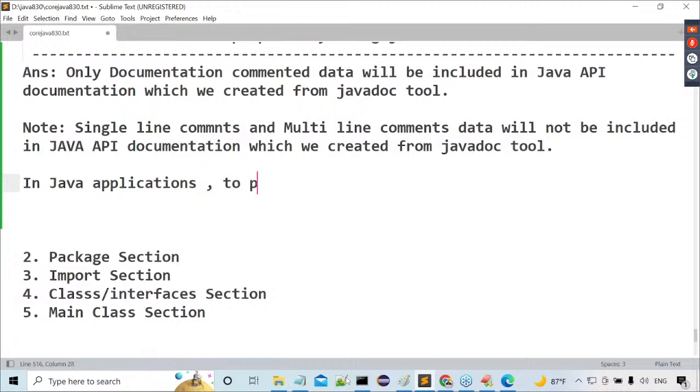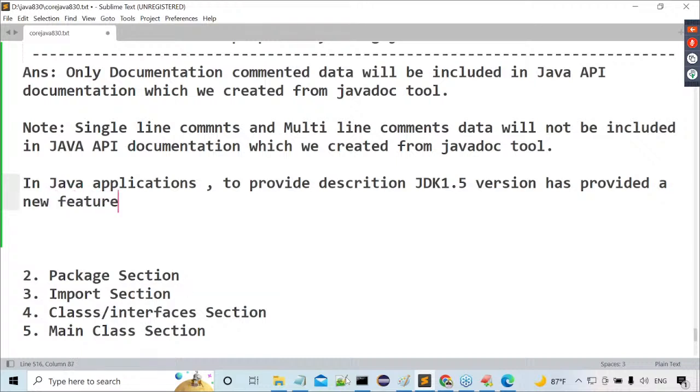In Java applications, to provide description, JDK 1.5 version has provided a new feature, that is annotations.